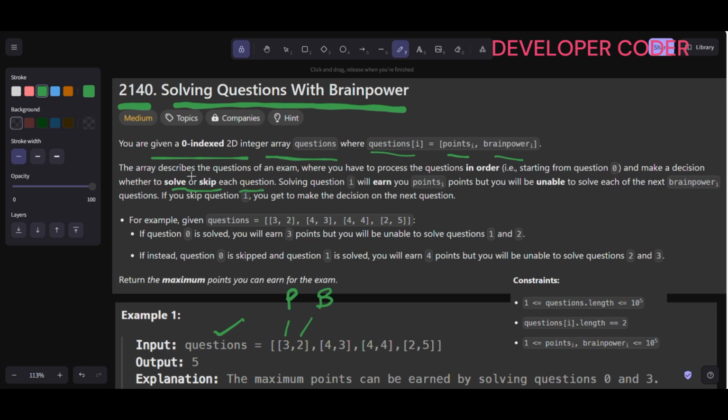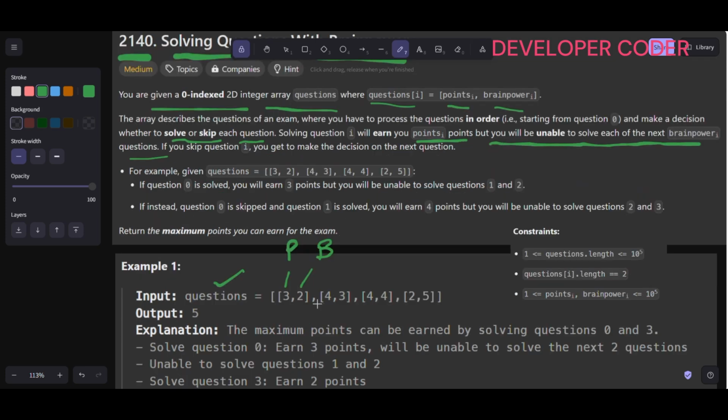So definitely this question is pointing towards recursion here. We have two options, right? Whether we want to solve this question or skip this question. Solving question i will earn you points[i] points, but you will be unable to solve each of the next brainpower[i] questions. So if I solve this question, then I will not be able to solve the next two questions. Here this is index 0, let's say 1, 2, 3.